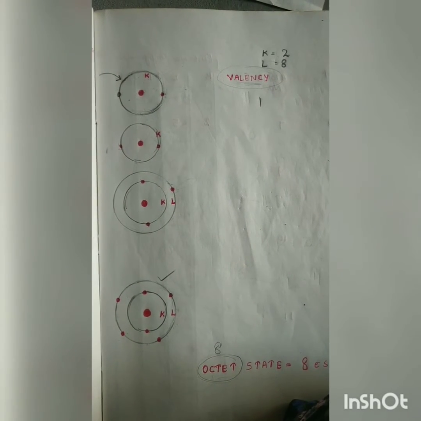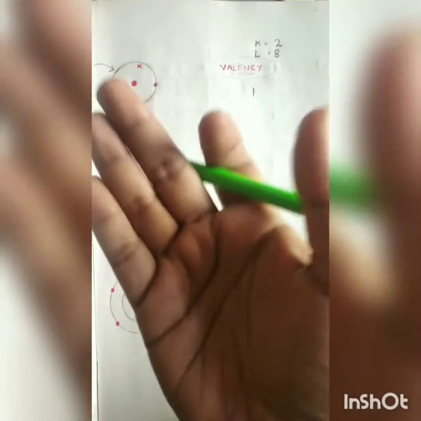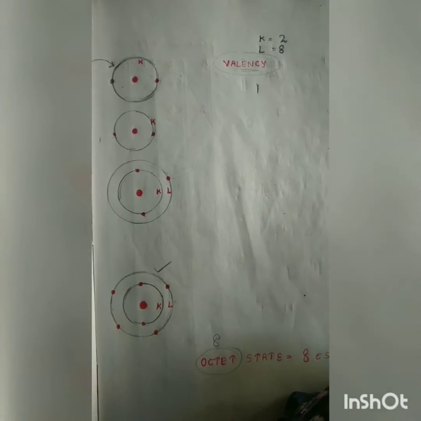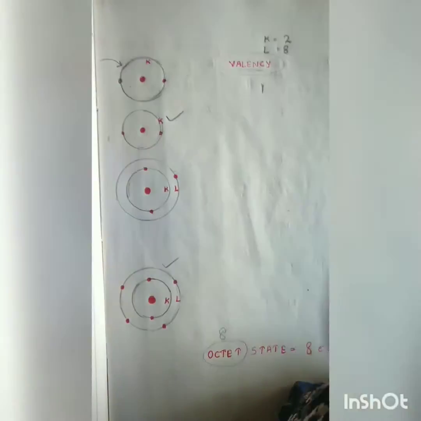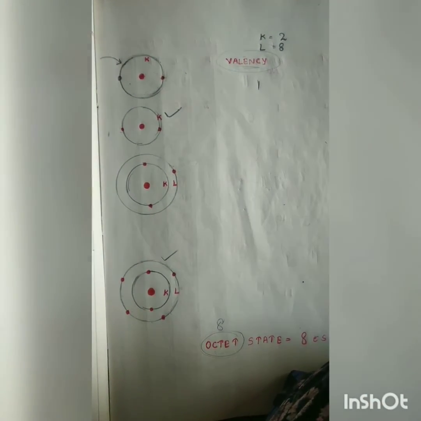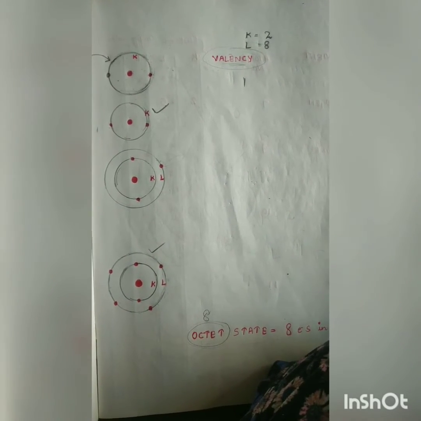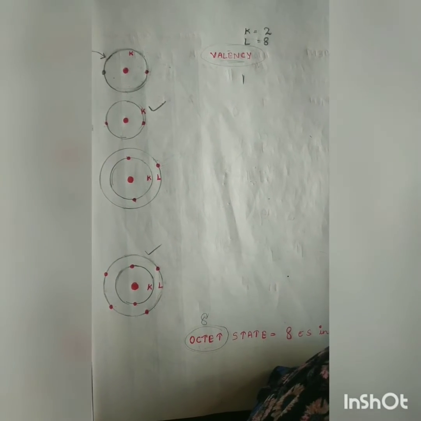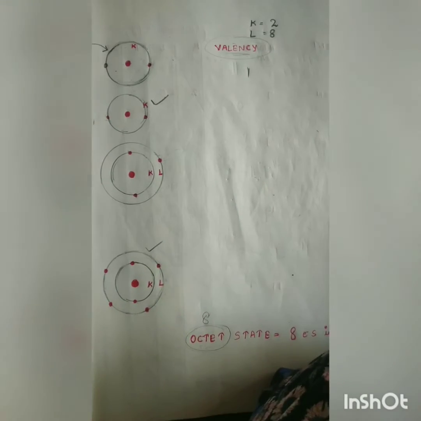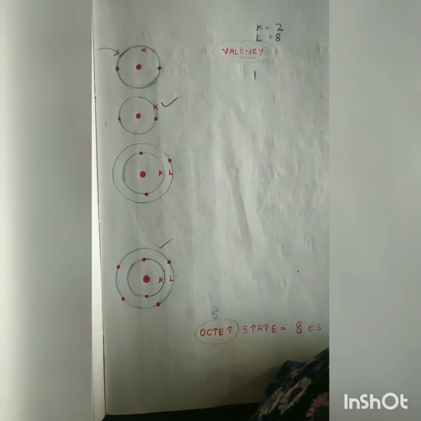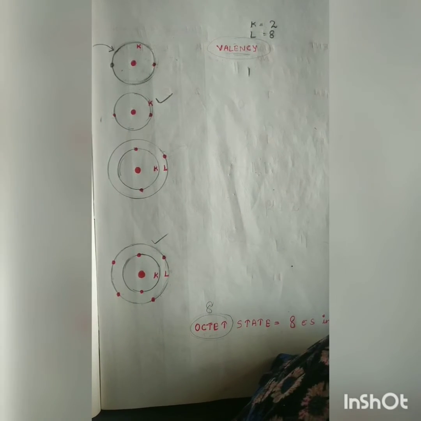So it has no need of gaining or losing any electron because its outermost shell is already filled. So helium atom is already stable. These types of atoms which are already stable do not take part in chemical reactions. Why will they take part in chemical reactions? Because they are already stable. They don't need any electron. They don't need to give out any electron. So they don't take part in chemical reactions. More examples of such elements I'll give you further.